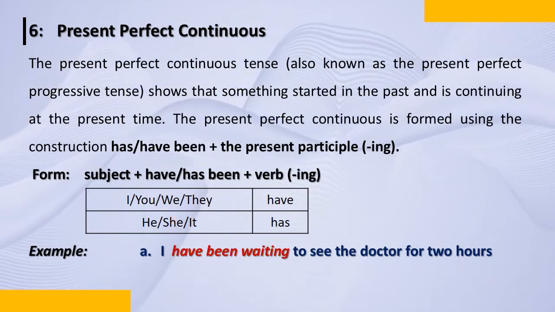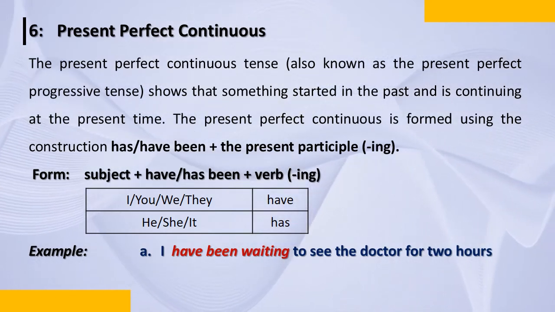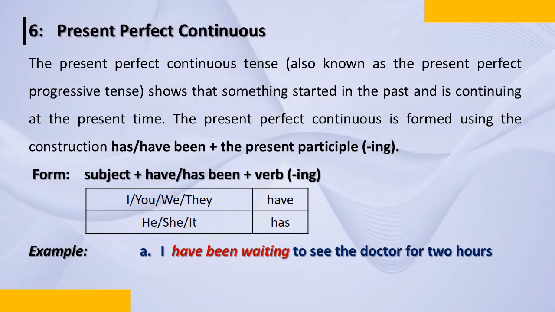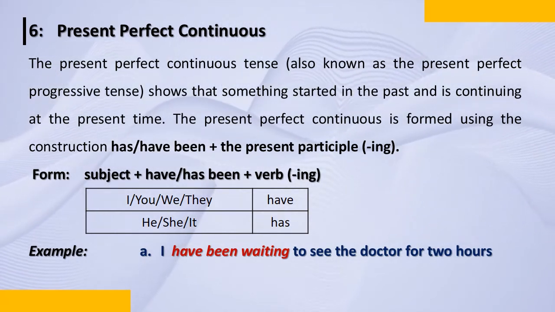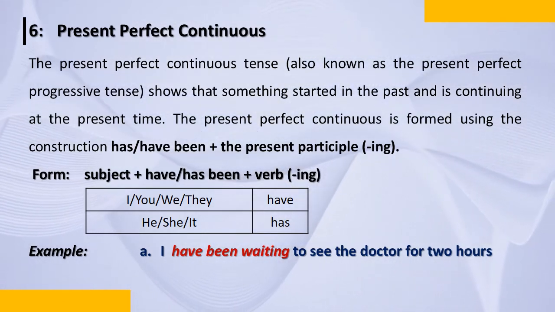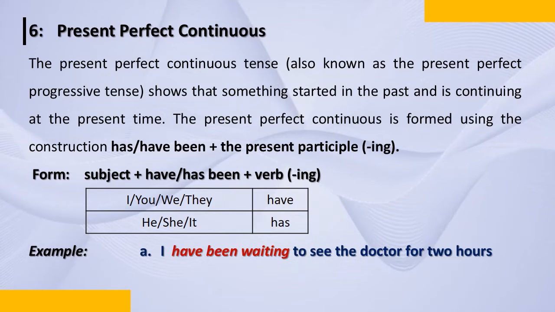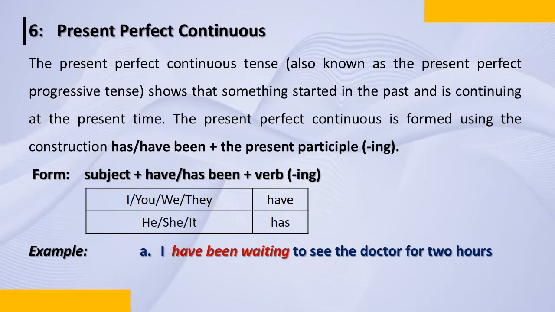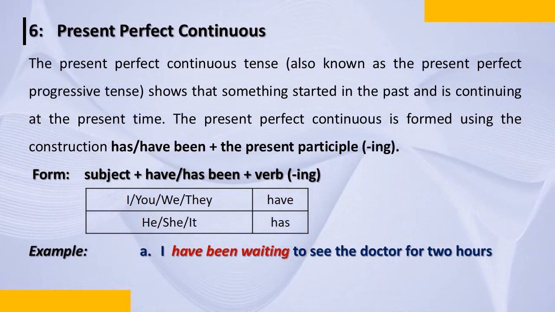Now we are going to go to present perfect continuous. The present perfect continuous tense, known as present perfect progressive tense, is happening, continuing for the last few hours or last few days. Present perfect progressive. Progress, it's happening. It's still continuing. It can stop anytime, but I am not aware. It shows that something started in the past and is continuing at the present time. It started 2 hours back. It started yesterday, and it is happening now. It is continuing now, and I don't know when it will stop.